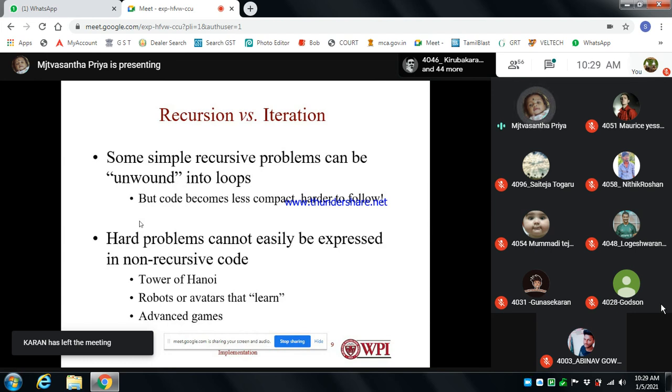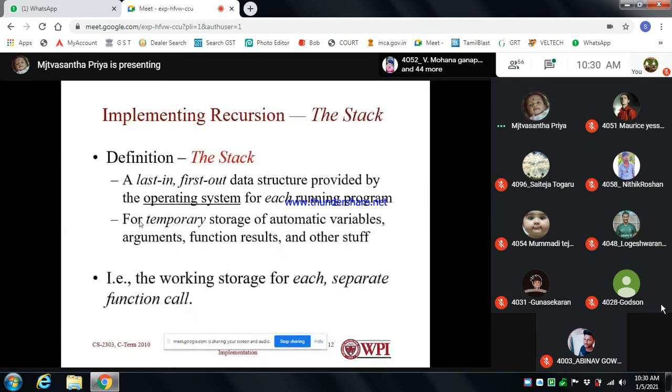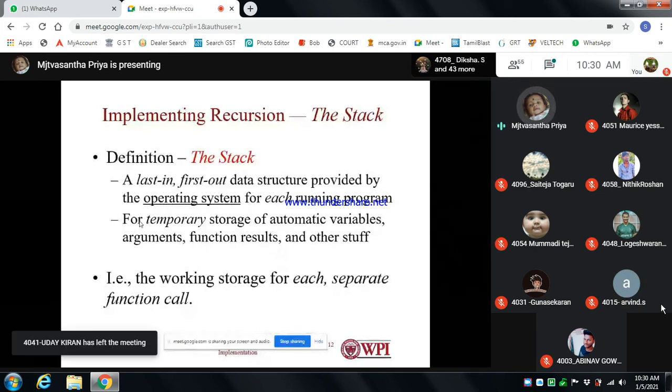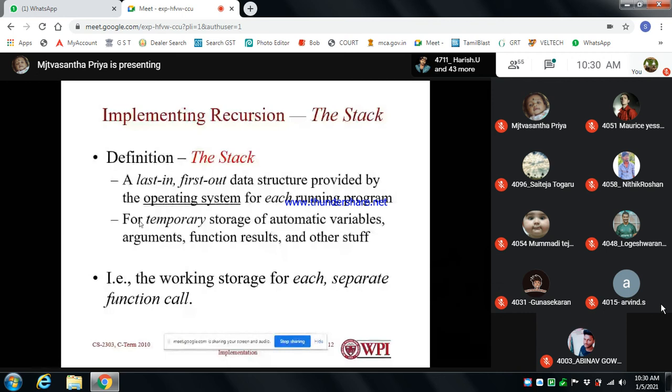In implementation, I told you recursion is stored in stack memory. Stack is nothing but last in, first out. In the Towers of Hanoi, how we place the disks uses the stack. It is a last in, first out data structure provided by the OS for each running program for temporary storage of automatic variables, arguments, function results and other things.